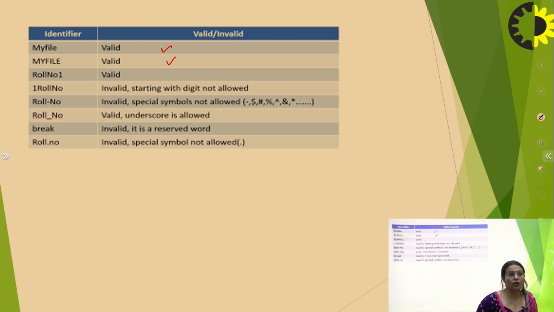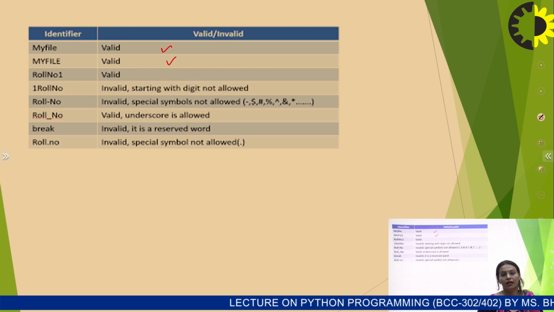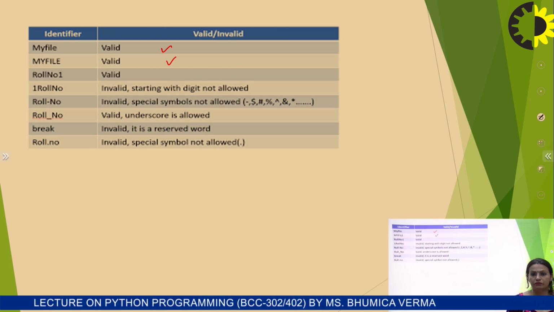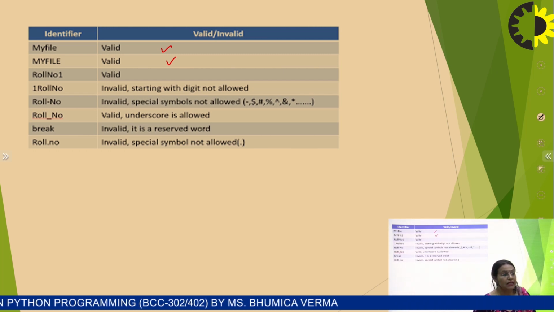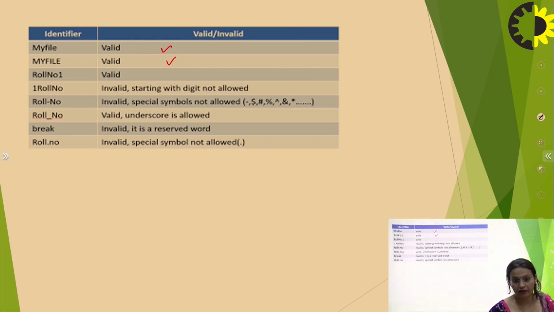The fifth is roll number separated by a hyphen. This is also an invalid name, because it is joined with a hyphen in between. The next is roll number associated with an underscore, which is a valid variable name, because the underscore is allowed.